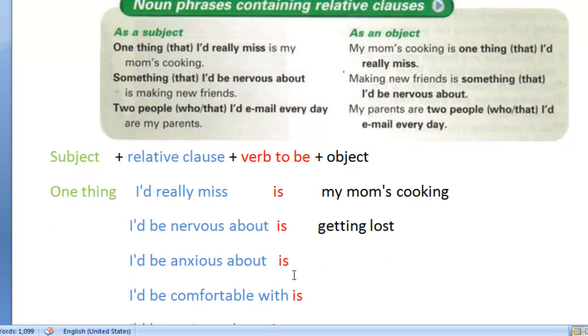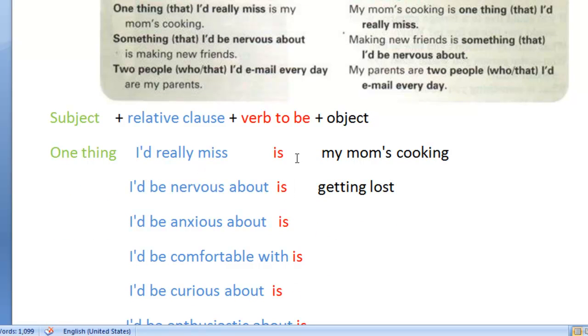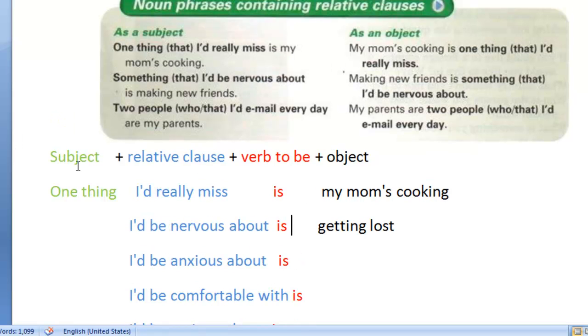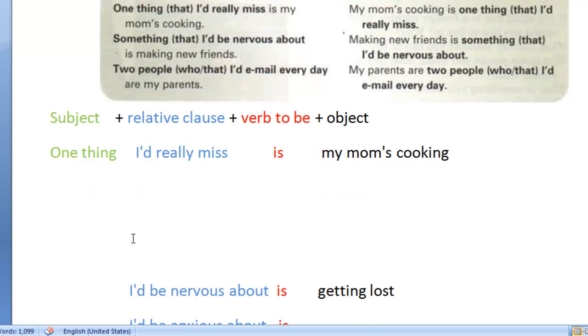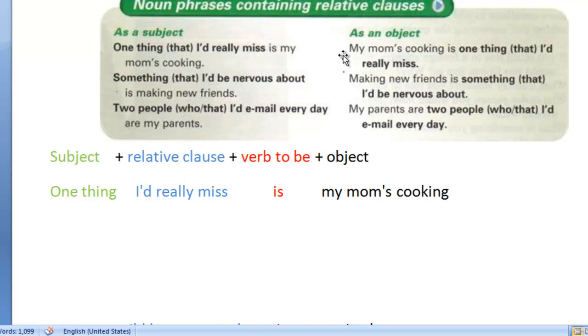So if you recall our previous lesson, we learned "one thing I really miss is my mom's cooking." And we learned this formula here: subject plus relative clause plus the verb to be and then the object. That's the activity. What we're going to do in this lesson is borrow this object and turn it into the subject of our sentence. I'm going to keep one of those ideas there so you can see exactly what happens whenever we make that change. We want to change this statement, "one thing I really miss is my mom's cooking," into "my mom's cooking is one thing I really miss."